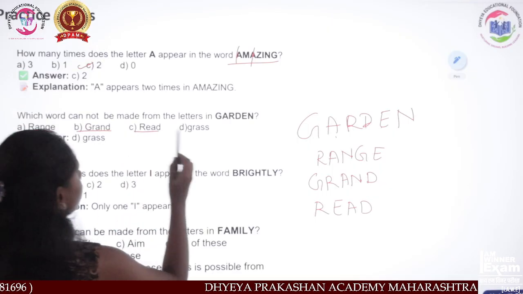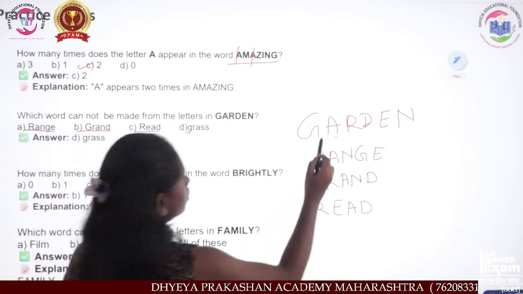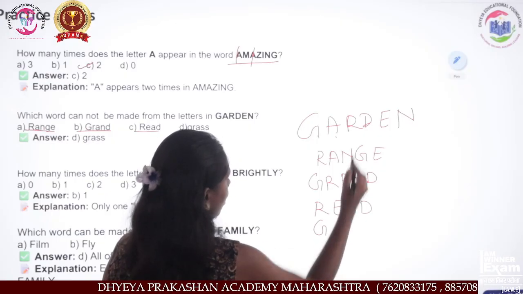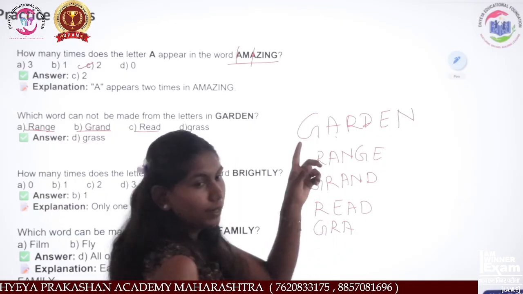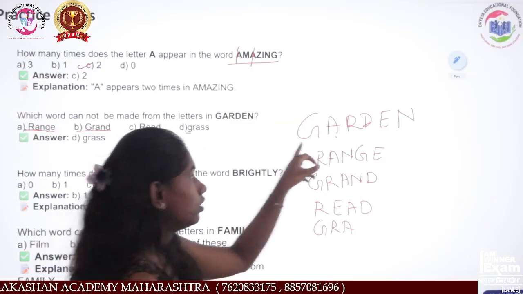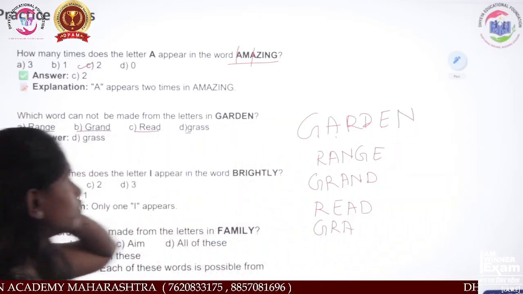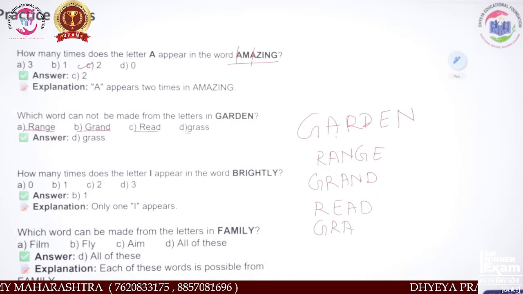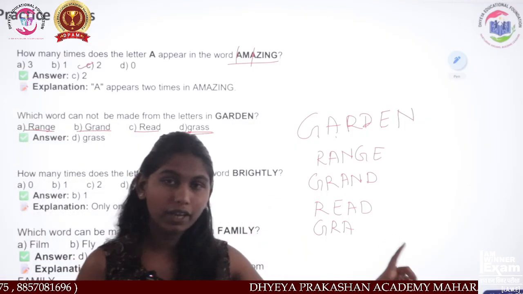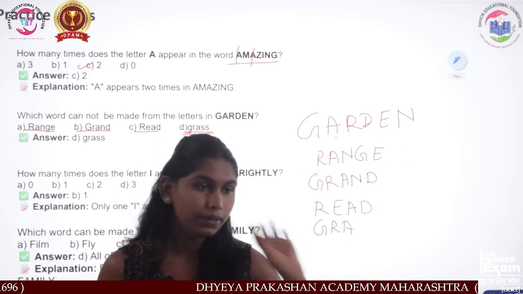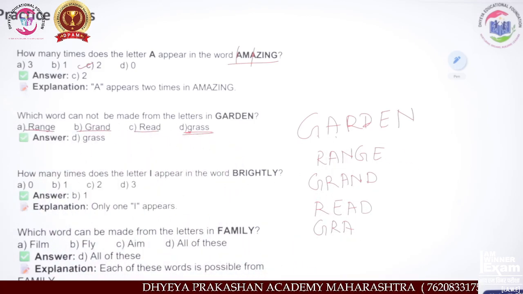So the remaining one, let's say grass: G-R-A. There is no letter S in the word garden. So the word grass cannot be made from garden. So the correct option will be D, that is grass.